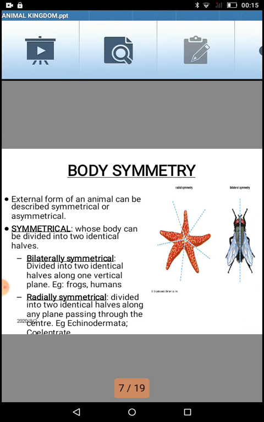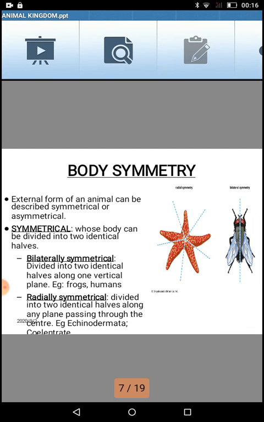You can see in the diagram of this fly, this is bilateral symmetry. Bilateral means only a single plane passing through the center of the organism can divide it approximately into two parts. If you think you can divide it by passing a line horizontally, no. So only one plane can divide the organism into two parts. That is called bilateral symmetry.